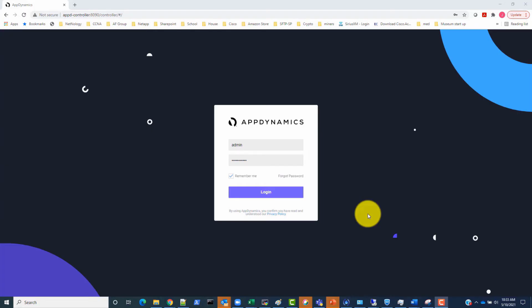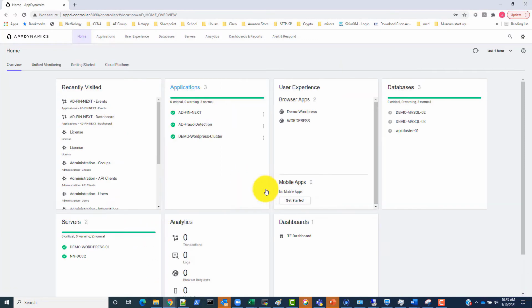To get started, we are going to need to log in to the AppDynamics application to collect some information needed to complete the integration between AppDynamics and ThousandEyes. So we are going to log in to the dashboard. From the main dashboard, we can see two parts of the information we need to collect. One is the URL to the AppDynamics instance. Second is the application being monitored by AppDynamics. In this case, on the dashboard under Applications, we can see our ADFIN Next.